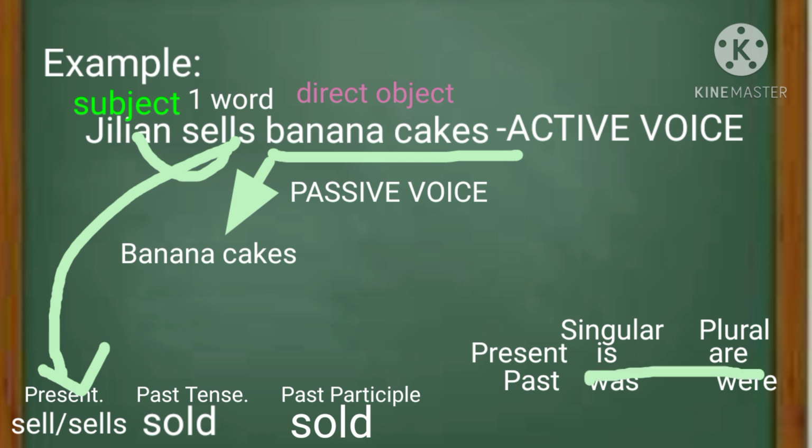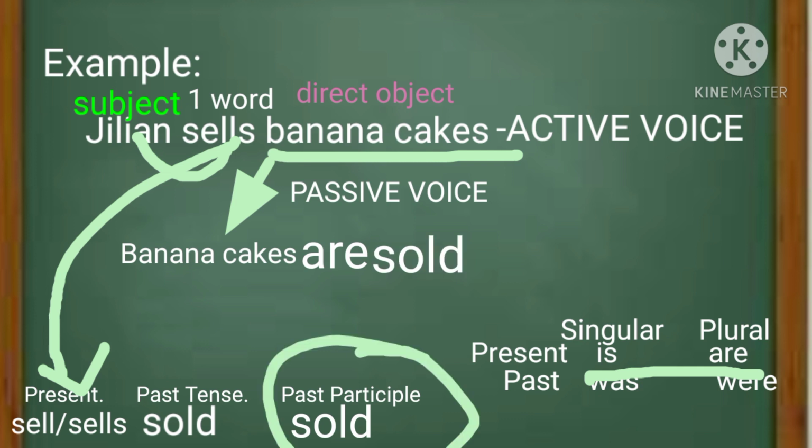And for us to know what is the correct helping verb between the two, we have to check whether our subject in the passive voice is only one in number, or singular, or more than one in number, plural. Banana cakes, how many is that in number? Singular or plural? Correct, plural. Therefore, what we need is are. Next, we have to get the past participle form of the irregular verb sell. And the past participle form of it is sold.